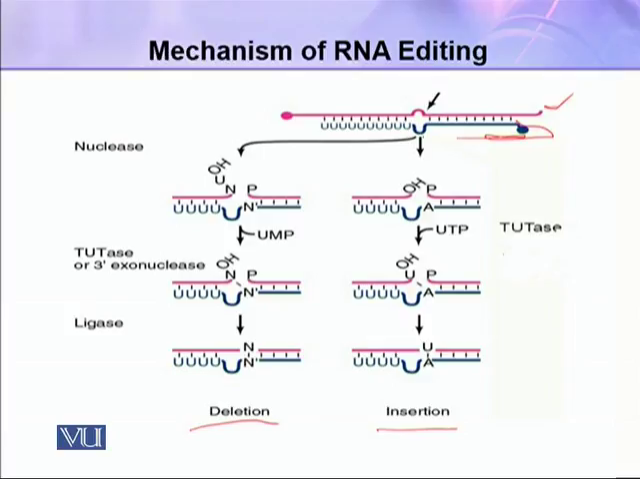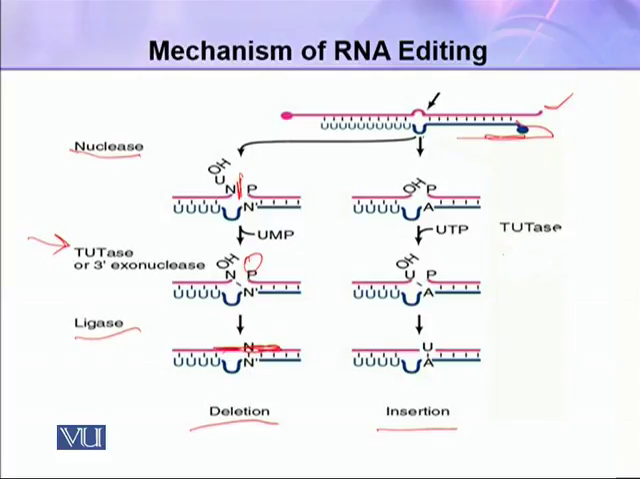So in the first step, this nuclease will cut this mRNA at a specific site, and then in the second step TUTase or 3' exonuclease will remove one U from the 3' end of this mRNA, and the third step is the ligation, and in the third step this is ligated. So in this way UMP is deleted, or U is deleted from the mRNA.